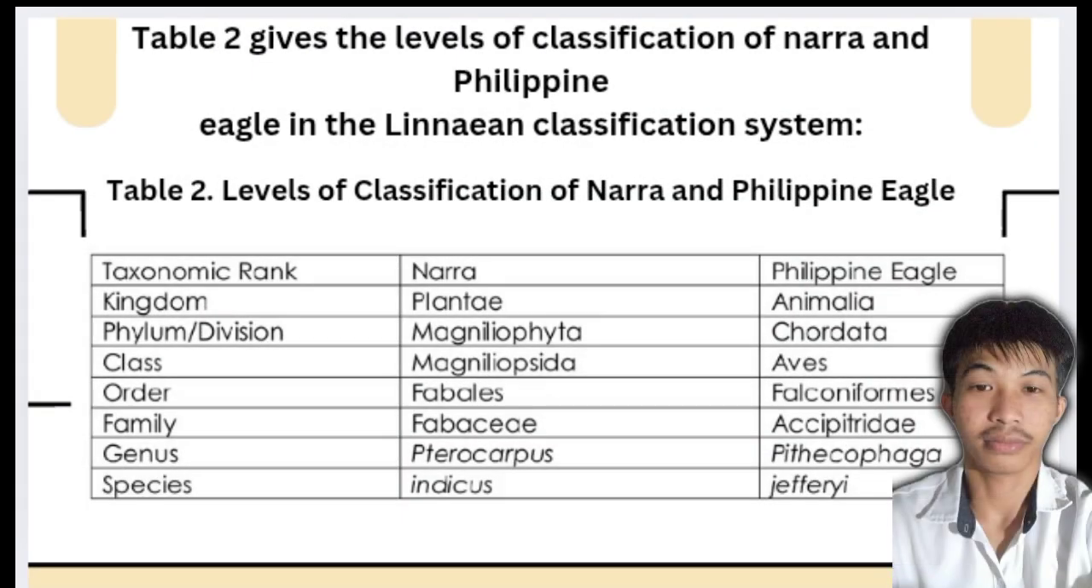Levels of classification of narra and the Philippine eagle. Living things are classified into groups to easily identify and study them. The levels of classification are kingdom, phylum, class, order, family, genus, and species. Narra belongs to the plant kingdom. The Philippine eagle belongs to the animal kingdom. This classification shows how each organism is related to others and helps scientists organize the diversity of life.